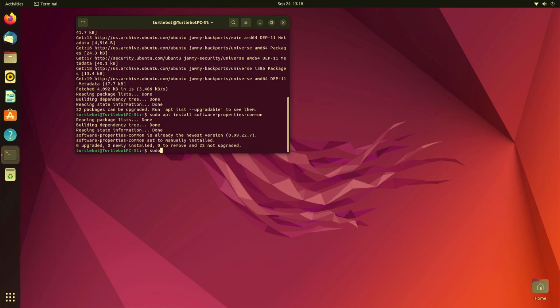And then we're going to run sudo add-apt-repository universe.